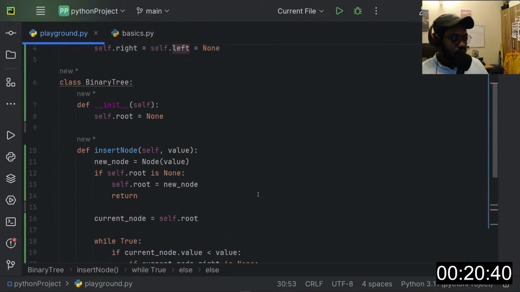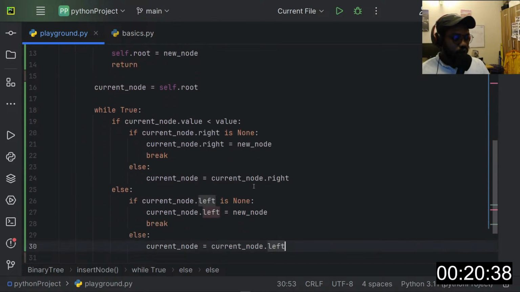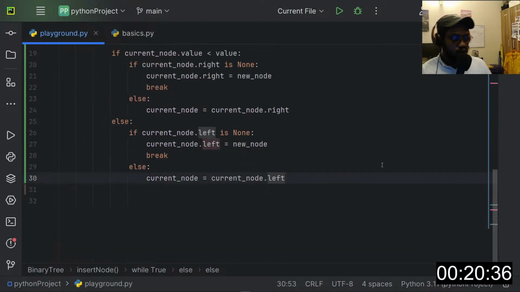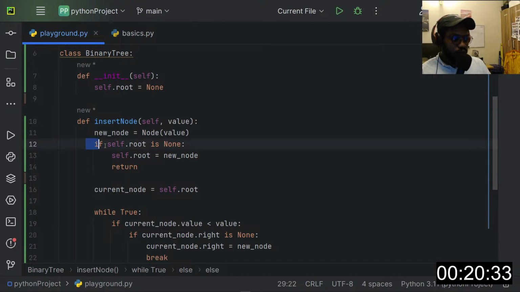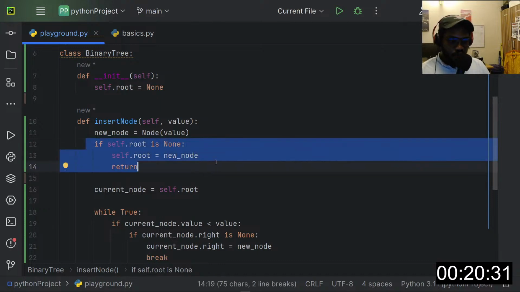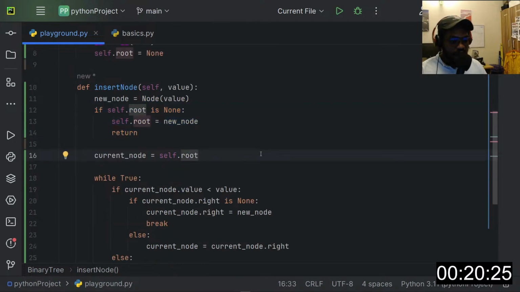Okay, so here is the code for inserting a node in the tree. First of all, we need to ensure the tree has a root, which is why we make this check here. Once the tree has a root, we then need to decide if the new node we are trying to insert will be a left child of the root node or a right child.